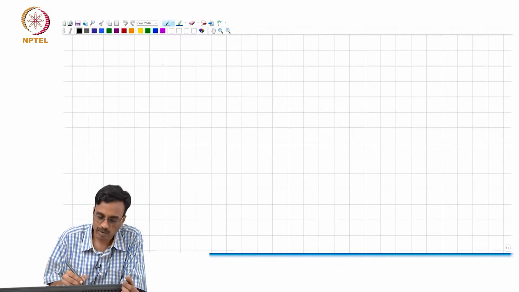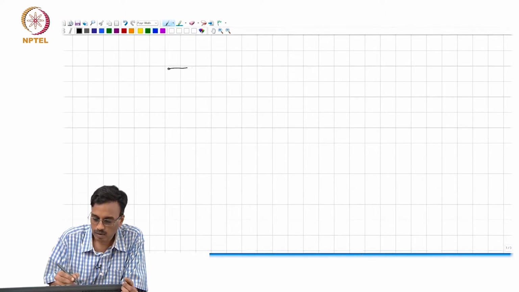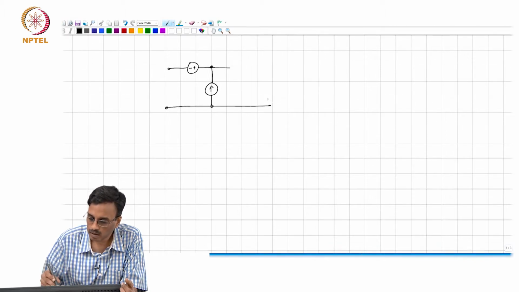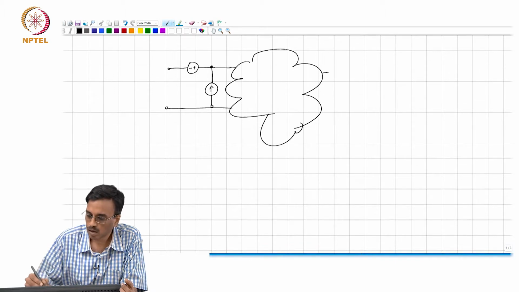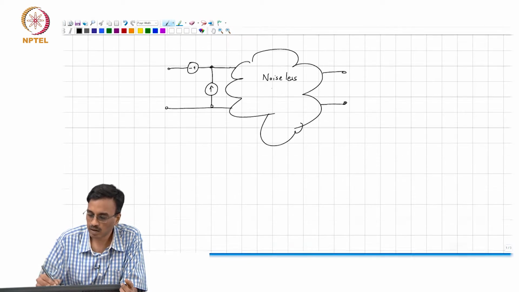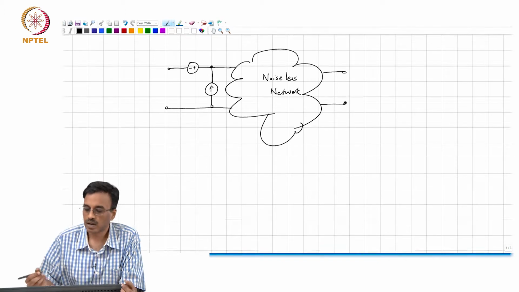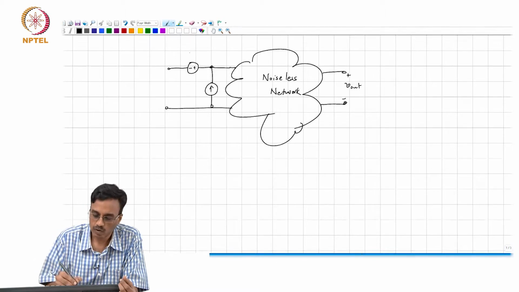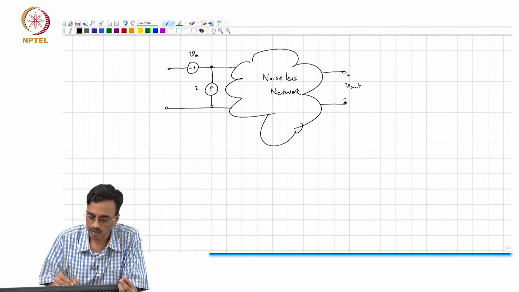So, in the last class we basically concluded that if you have an amplifier, or actually any linear system with internal noise sources, you can represent the effect of all the noise sources inside by thinking of this as noiseless, and accounting for the effect of all the internal noise sources by using, I think we call them VA and IA, right.